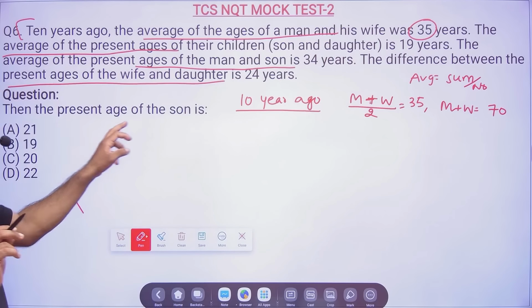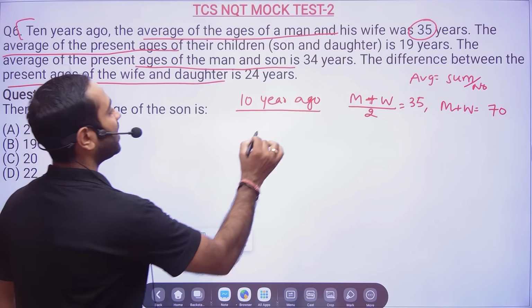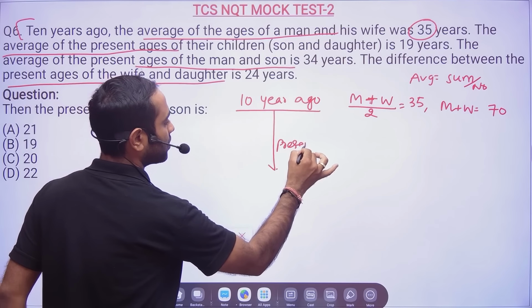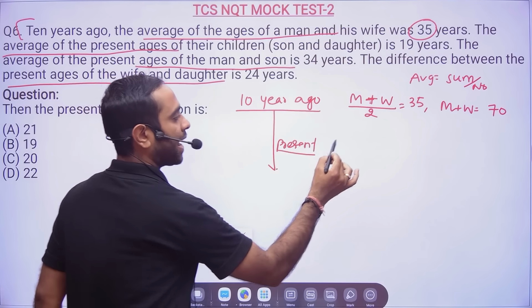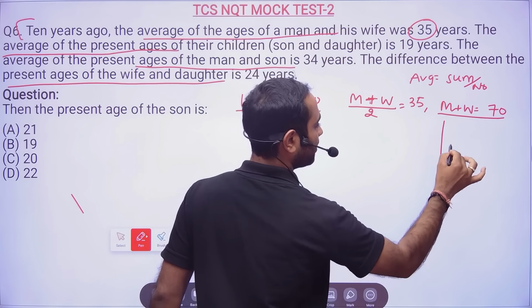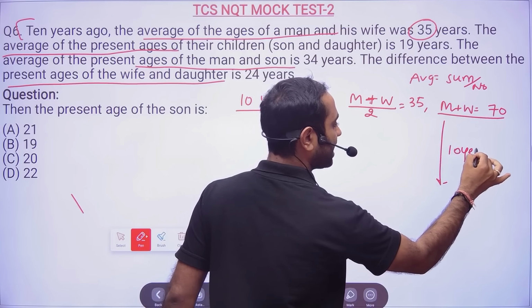So you have to find the present age of son. So everything now in present. So now in present you come back here. Okay, fine. So man plus wife age is 70. Now after 10 years, it will become 80.